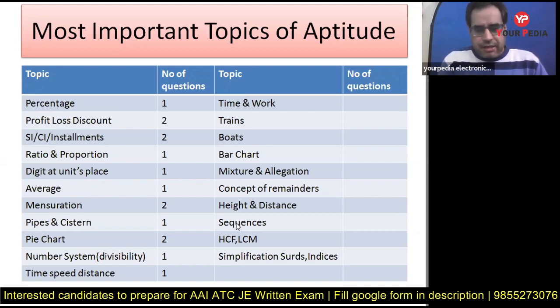Then pipes and cistern. Okay, so time and work and pipes and cistern are related concepts. So prepare both the chapters. Okay. However, in this question paper, there was no question from time and work.